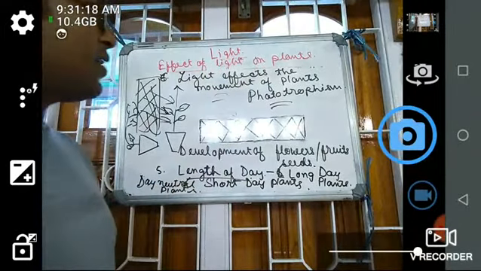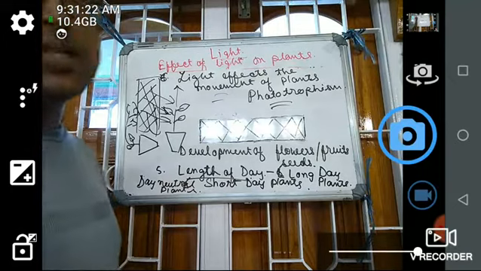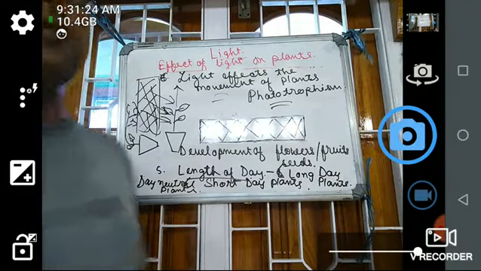So this is all about the effect of light on plants. Next we shall study the effect of light on animals.